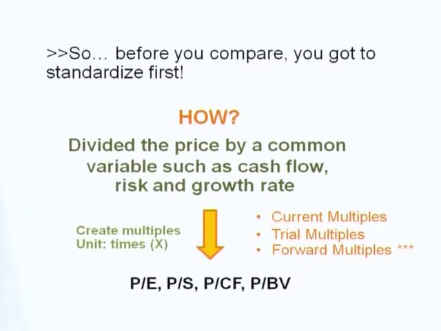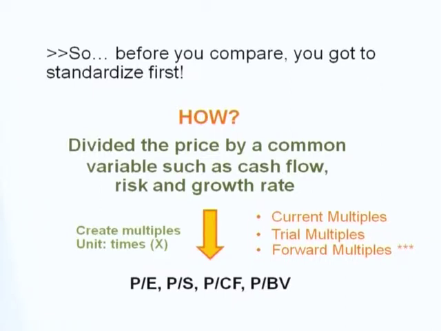If you divide price by earnings, you get the PE ratio. If you divide price by sales per share, you get the PS ratio. If you divide price per share by cash flow, you get the price per CF ratio. If you divide price by book value, you get the PBV ratio.